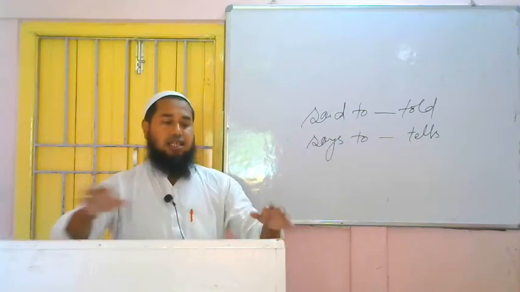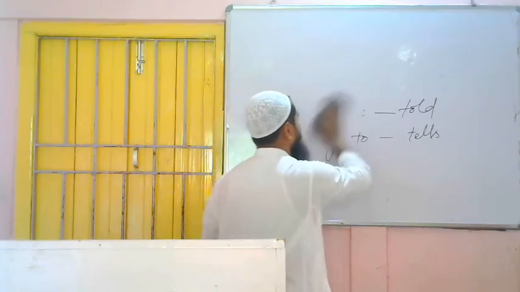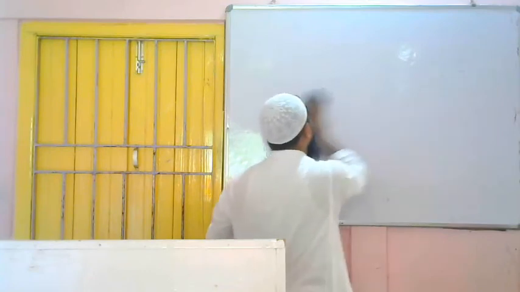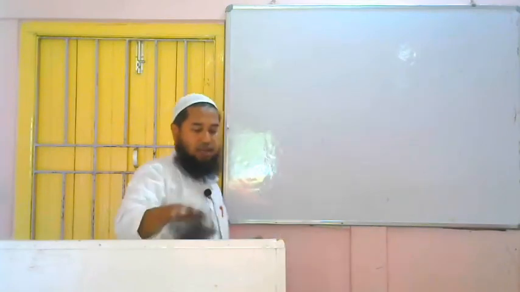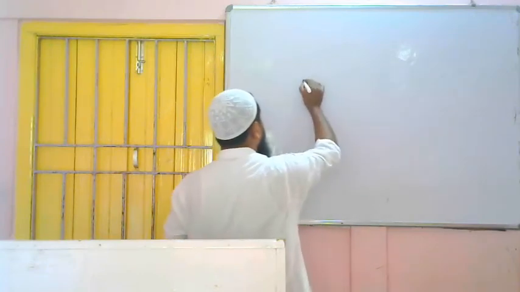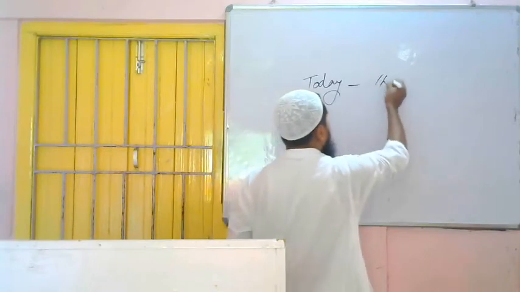Some more changes are there we have to do while changing direct to indirect. Those things we have already discussed in earlier classes. Once more I am telling you what to do. Today will be what? That day.